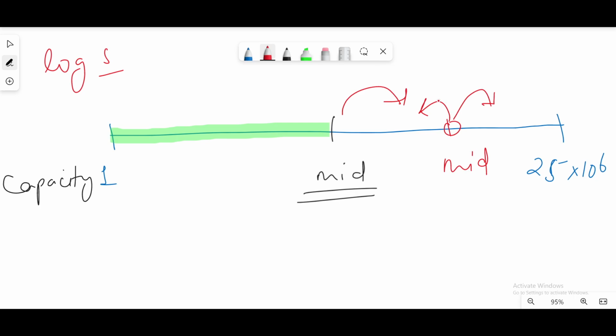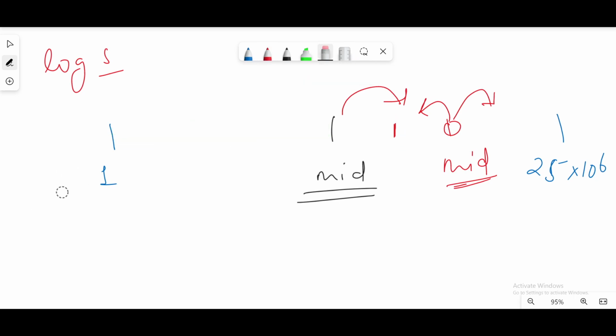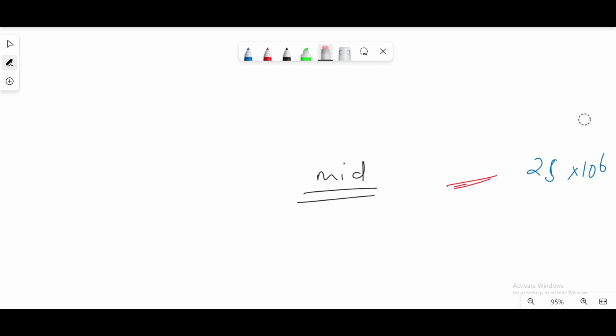Why am I searching here, if it is possible? Because I want the minimum value. So I know it is possible here, but it is better if I find another value, less than this value mid, for which it is possible to transfer all the packages within the given time limit. The same concept I have used in solving this problem, and I will use another function to check if it is possible or not.